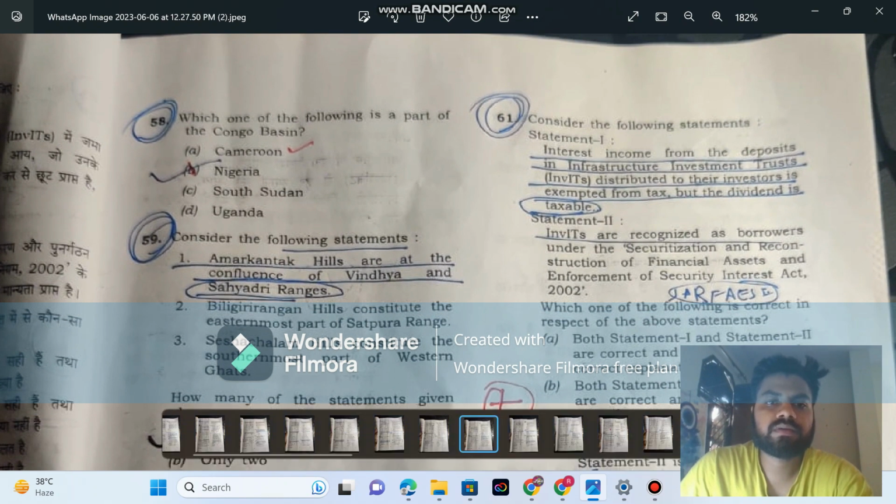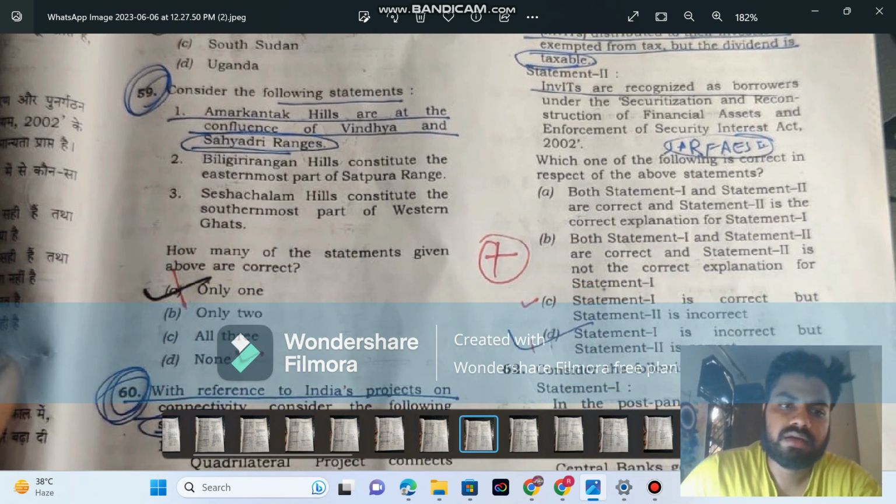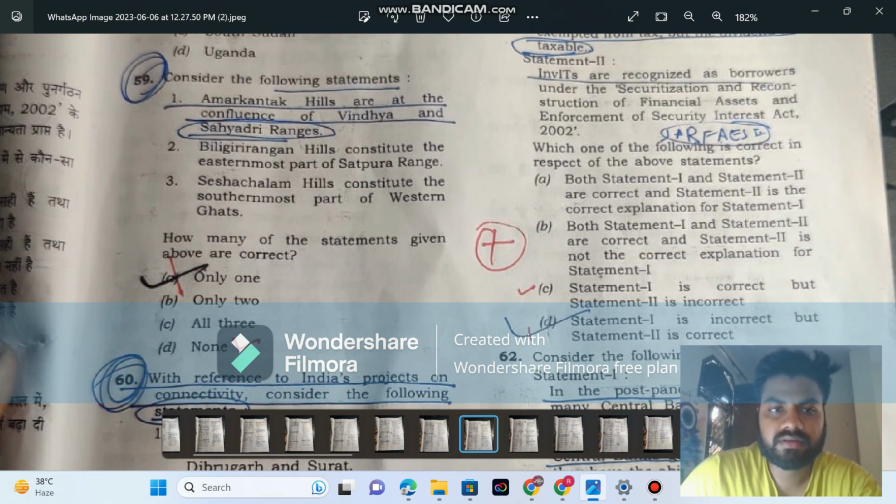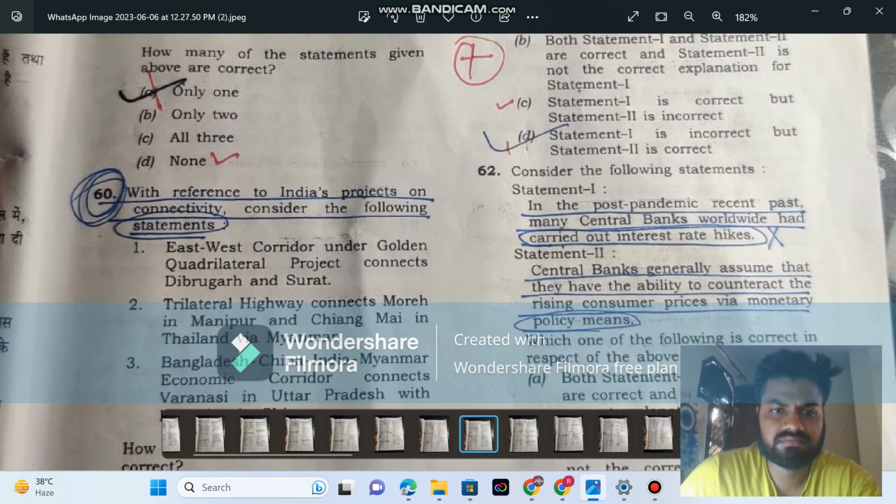Which one of the following is a part of the Congo Basin? In A or B? Answer is from A or B, but I marked it wrong. Nigeria, Cameroon is the right answer. And here it is, D is the right, none of the option is correct. I don't read in this depth, so I marked it wrong.